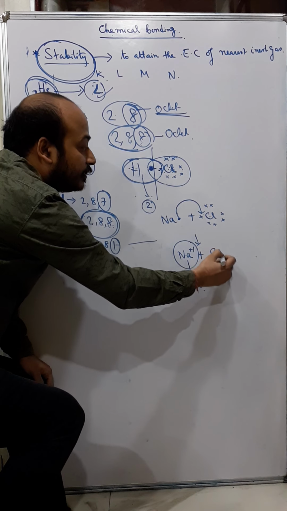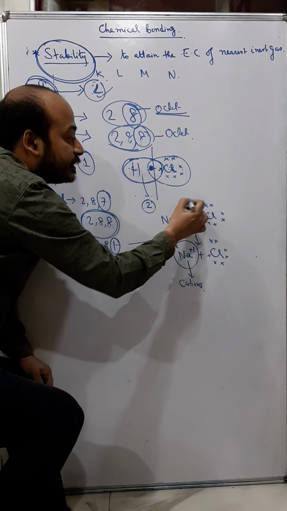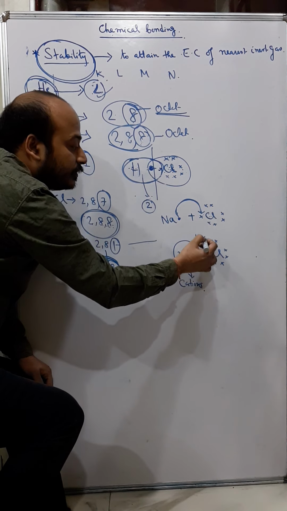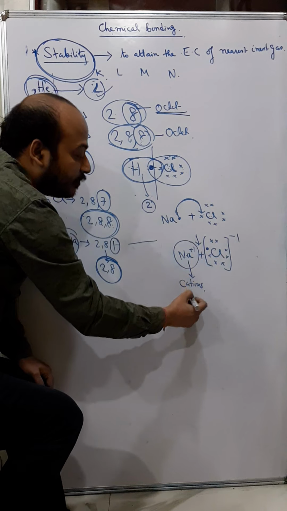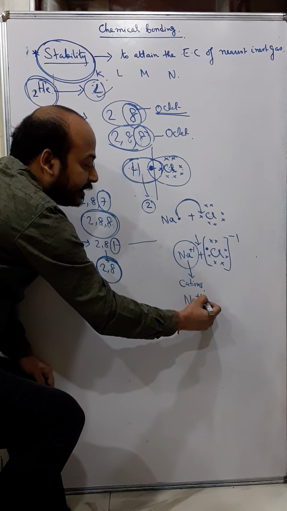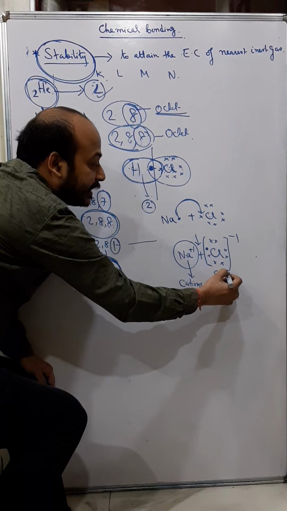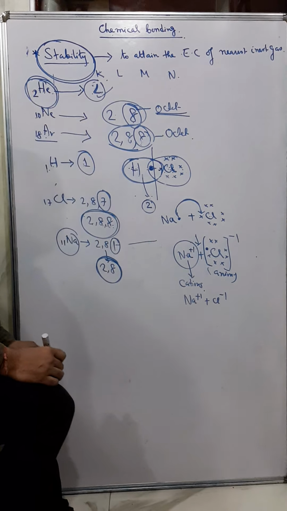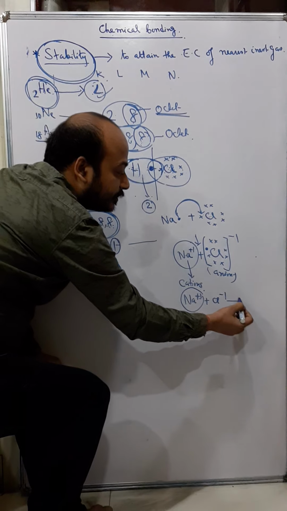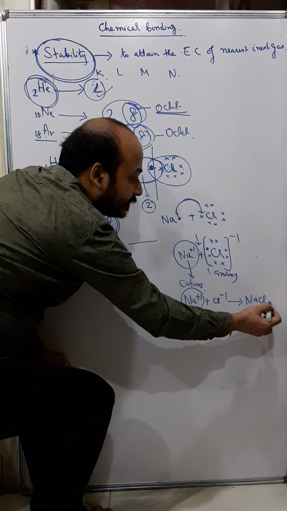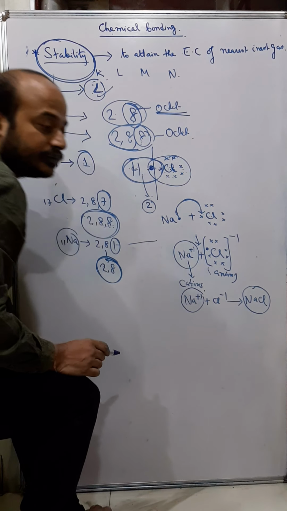Similarly chlorine. Now chlorine had 7 electrons and it has taken 1 electron from sodium. Now chlorine becomes -1, that's chloride ions. Now finally what happens? We got Na+ and Cl-. So this is the cation and this is known as the anion. The negative ions are known as anions. Now there will be a force of attraction between these two, and due to this force of attraction they form a molecule, and that is the sodium chloride molecule.